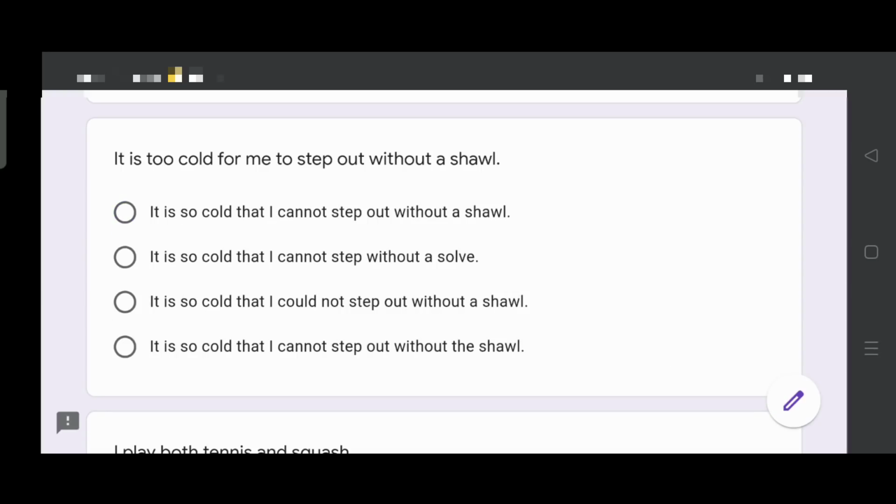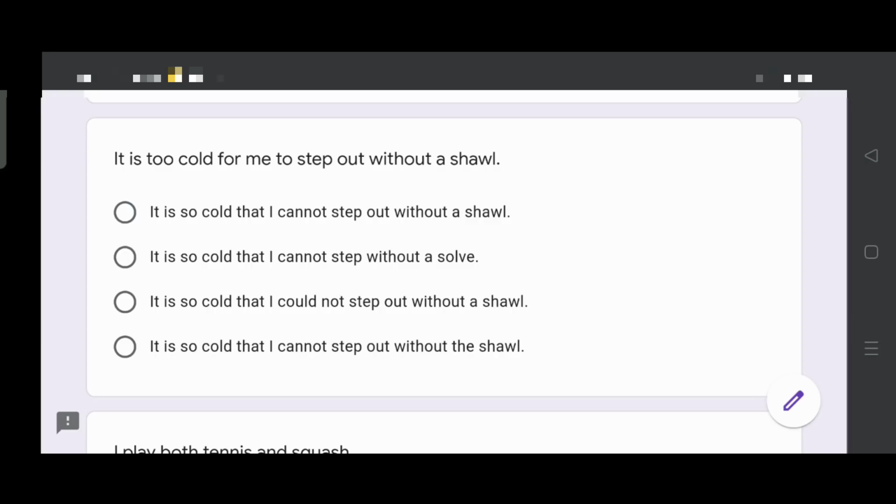It is too cold for me to step out without a shawl. It is so cold that I cannot step out without a shawl. It is so cold that I cannot step without a shawl. It is so cold that I could not step out without a shawl. It is so cold that I cannot step out without the shawl.